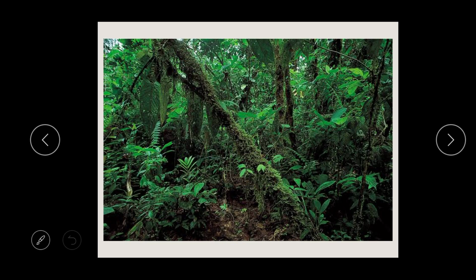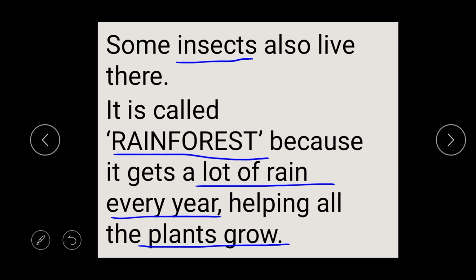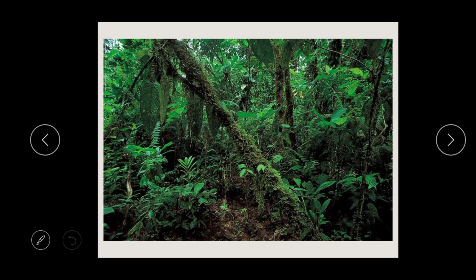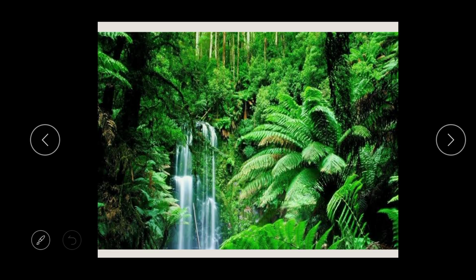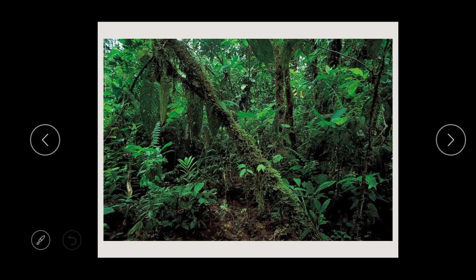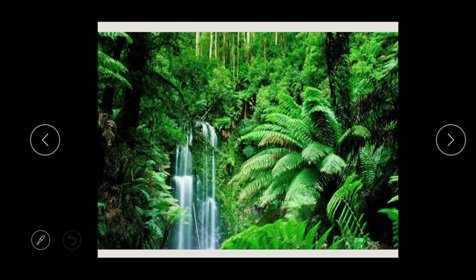Now look at the rainforest. You can see that it is so green. It's looking so fresh, because you can see the leaves are green because it gets lots of rain. This is also an example of a rainforest. It's usually warm, it's usually wet. You can see the trees are tall and the leaves are green as well.